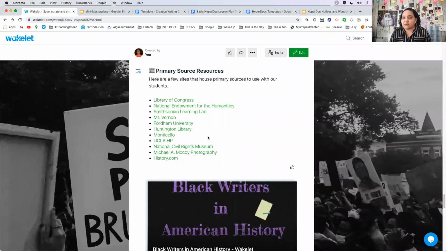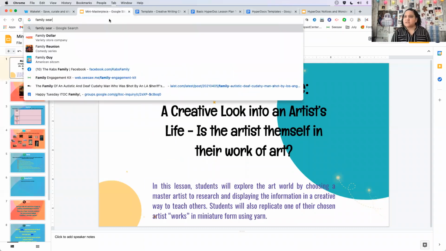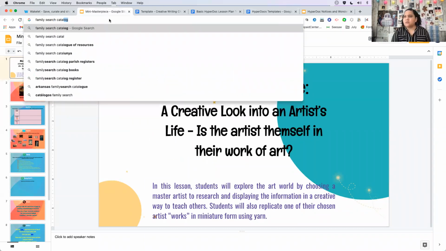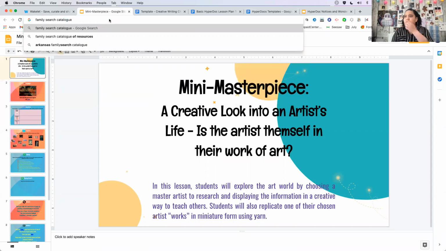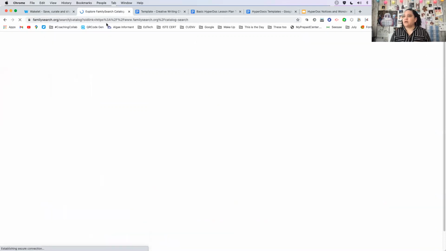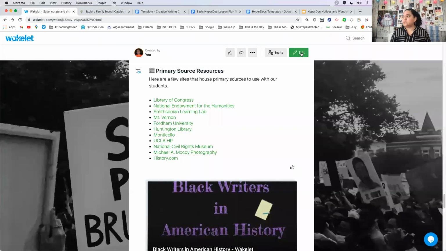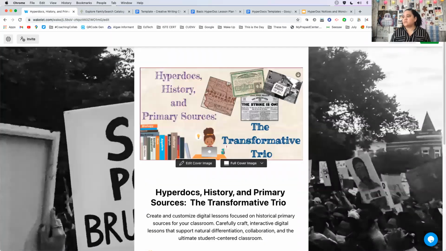Family search catalog is loaded with free materials by events, places. Oh, awesome. What did you say? Family search? Here we go. I'll add that. Thank you so much. So I'll add that to the list.